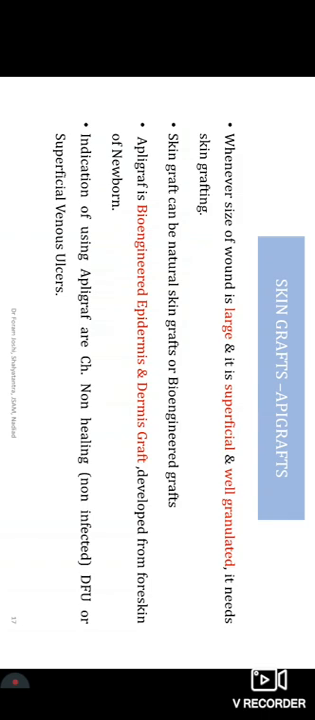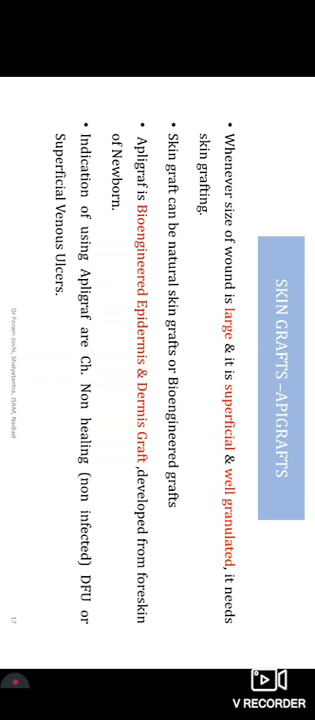Then skin grafts and epigrafts. Everybody knows about this. In UG you have heard about this, and in PG also it is a syllabus topic. In large and superficial wounds which are well granulated, only in those cases are skin grafts advised. If no granulation tissue has developed, the graft is rejected, even if it is applied by very skillful hands.